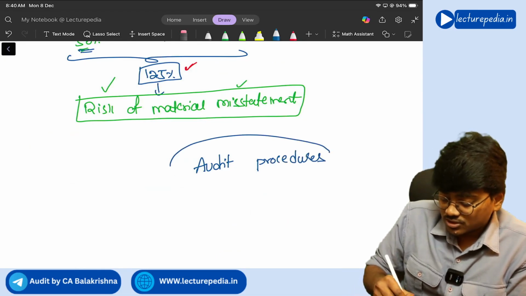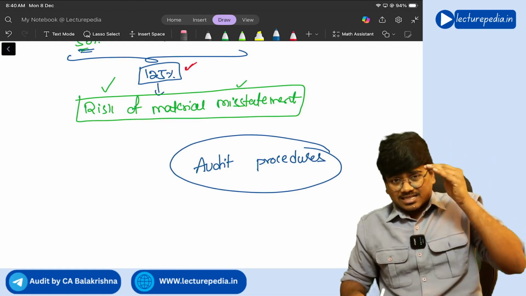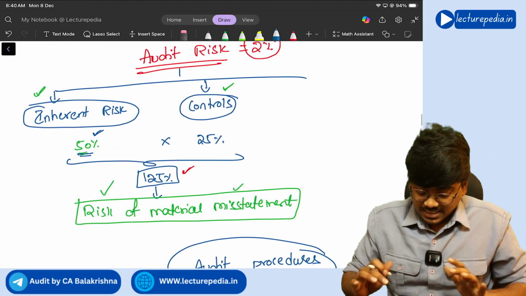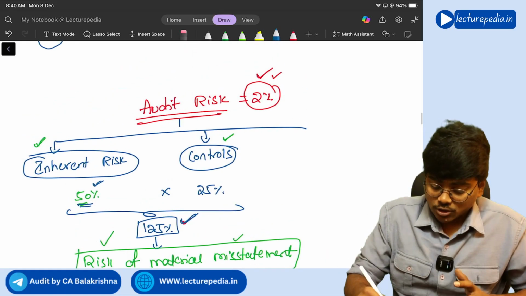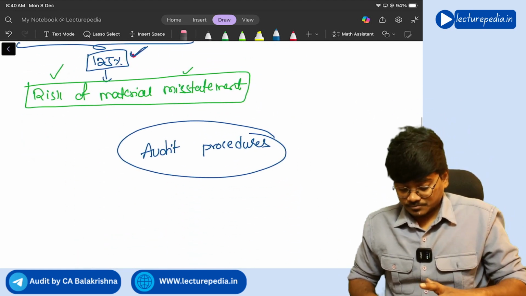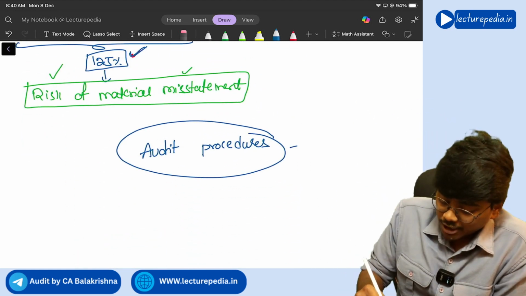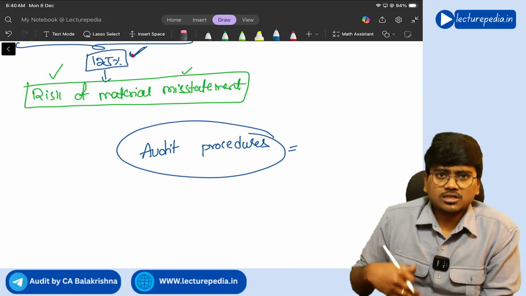Okay, he needs to perform that many number of audit procedures that will reduce the risk of material misstatement from 12.5% to 2%. Understanding? So now audit procedures that the auditor performs cannot detect all the misstatements.